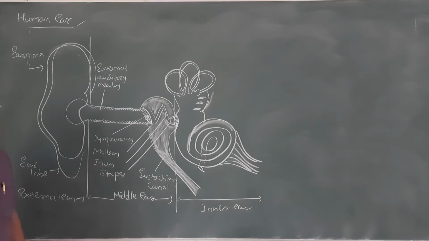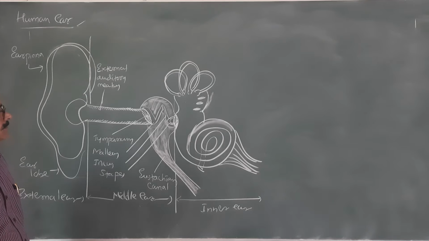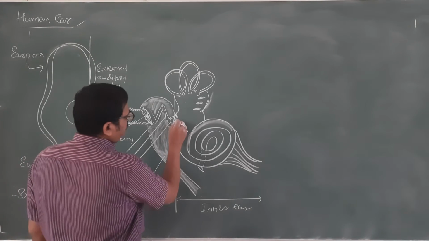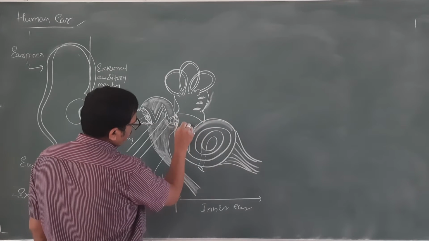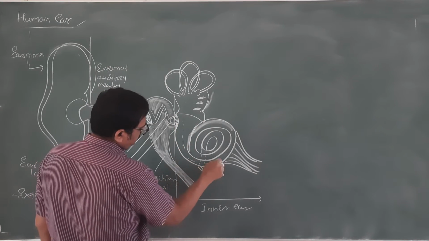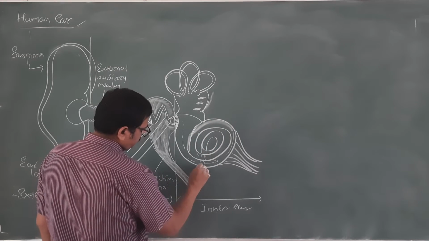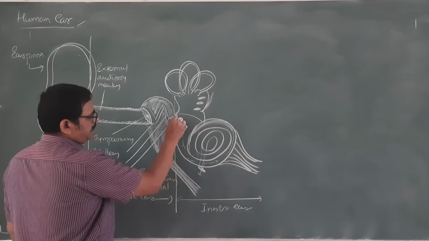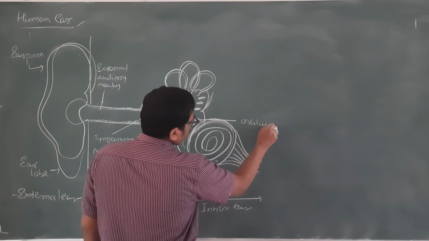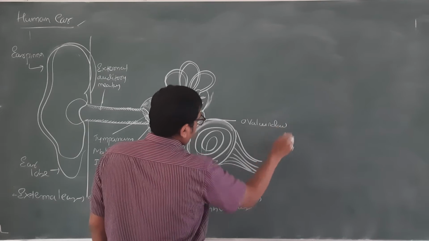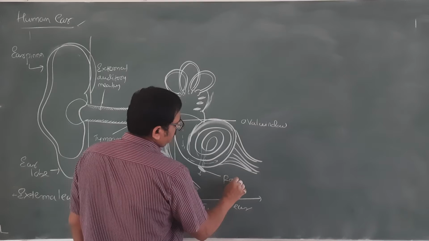And here what we find, most important thing, in the cochlea, the vibrations are entering like this, vibrations keep moving, and then all the vibrations exit out. The entry of the vibrations here is called the oval window, and the exit of the vibrations is called the round window.